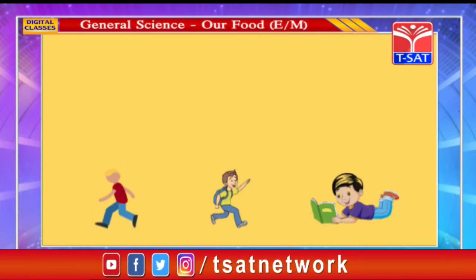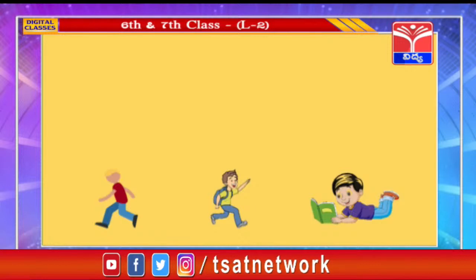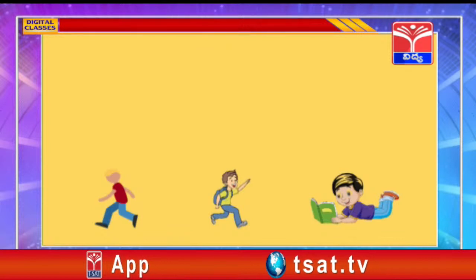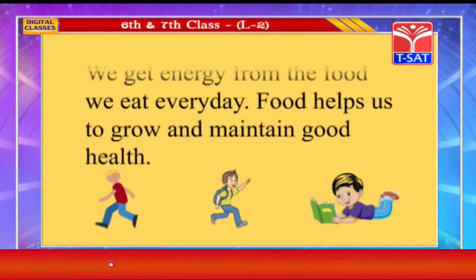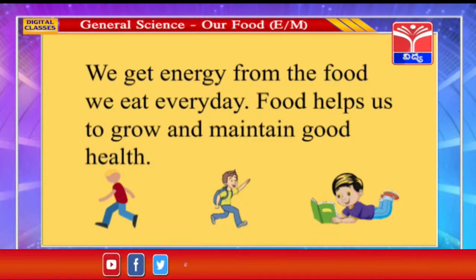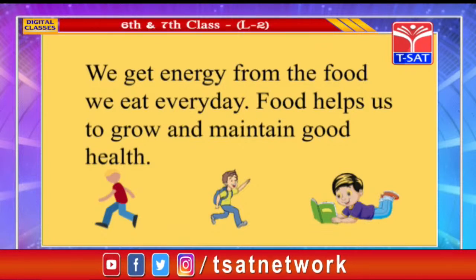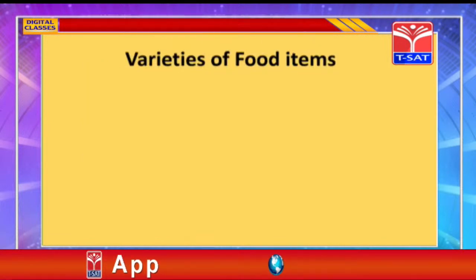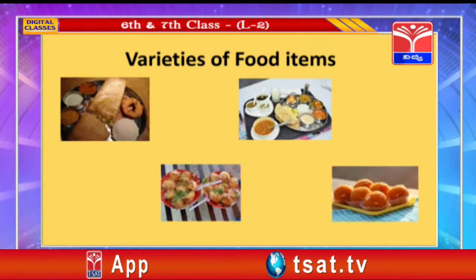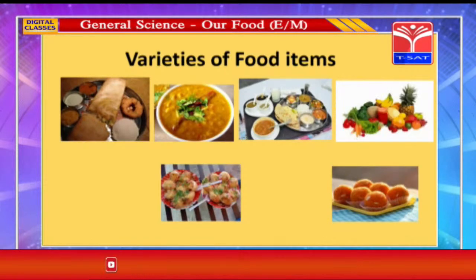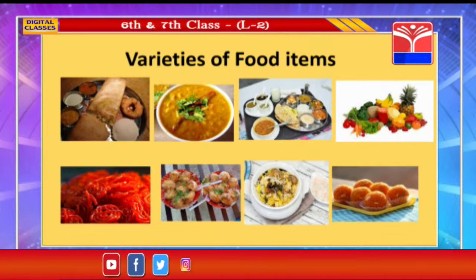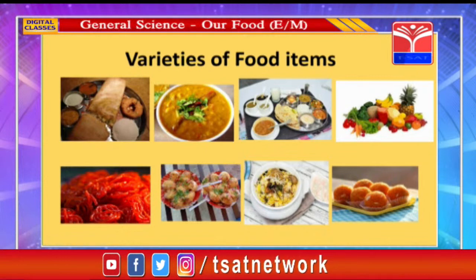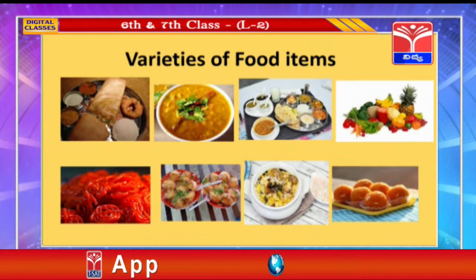Children, daily we do many activities like running, walking, reading, sitting, talking. For doing all these activities, we need energy. We get energy from the food we eat every day. And also, food helps us to grow and maintain good health. Now, take a look at these varieties of food items. Yummy, isn't it, children? Now, try to name them also. Now, children, can you tell from these food items which one gives us energy and which are helpful to growth and which are protective to health?